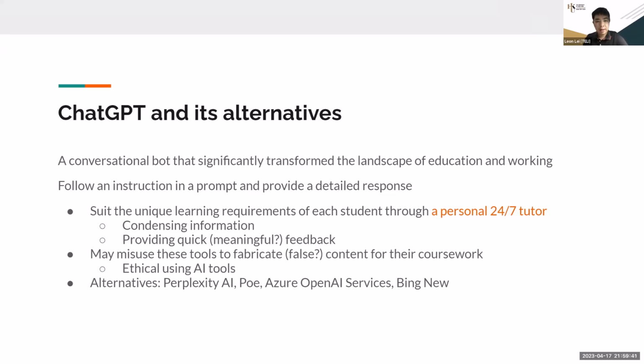And then it can give a very detailed response. So you need to instruct the system on what to do, and it will give the response. You can consider it a kind of tutor or personal assistant, a 24/7 assistant. So for T&L purposes, that means a personal 24/7 tutor. It can help students or teachers get information, synthesize it very quickly, and provide very quick feedback. Of course, quick doesn't mean good. Some of the feedback may be meaningless, so we have to be aware and iterate, which is important.